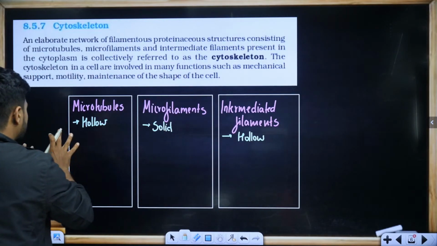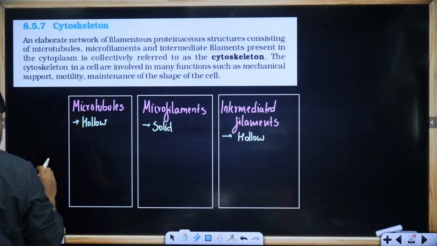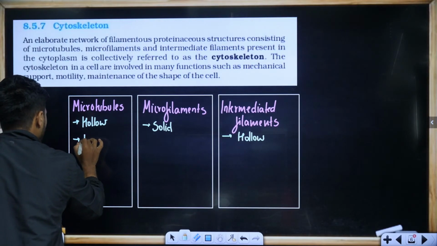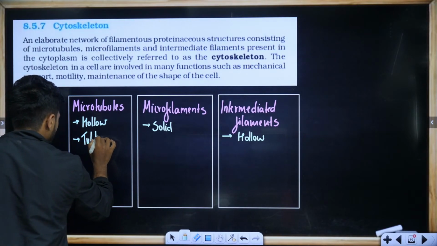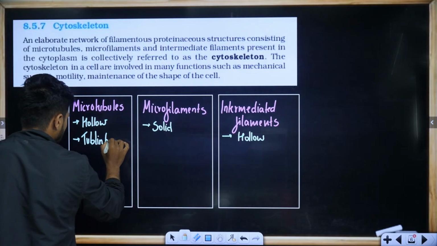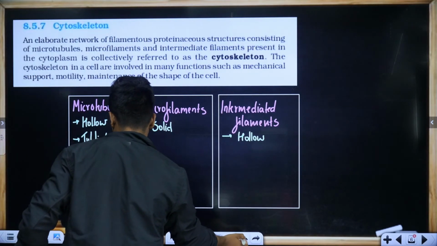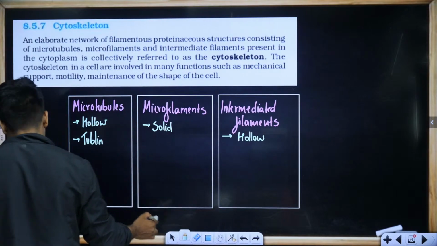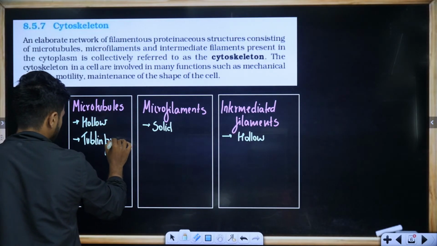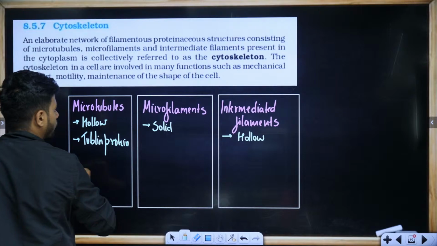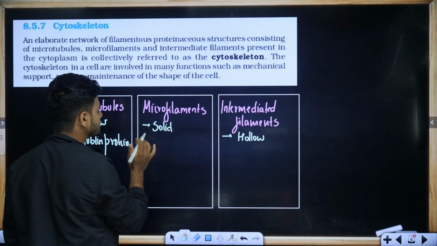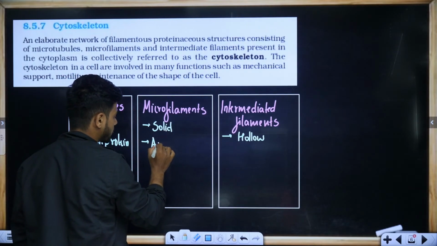Okay. Now, microtubules are mainly made up of tubulin protein. What about microfilaments? Microfilaments are made up of actin and myosin.